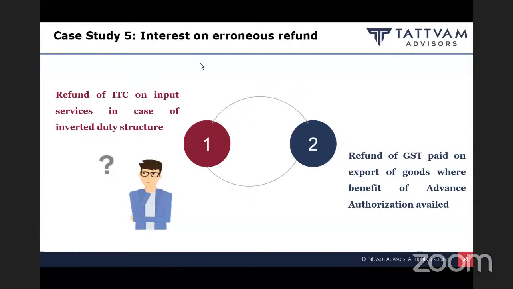Now there is a Supreme Court judgment. The judgment says refund of input services is not available, and the department is issuing notices to various taxpayers asking them to surrender back the refund along with the interest. Similarly, there are various other issues being faced by taxpayers related to surrender of refund. The issue is whether interest can be levied in case of surrender of refund.